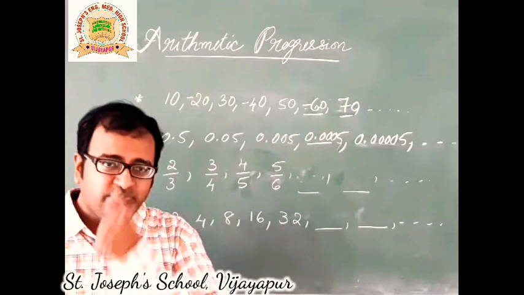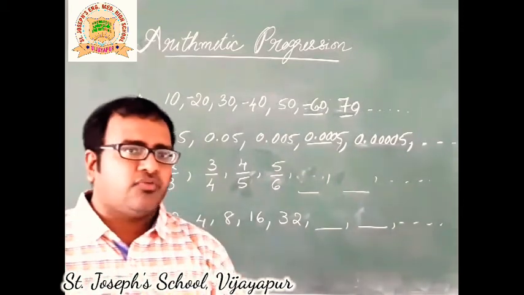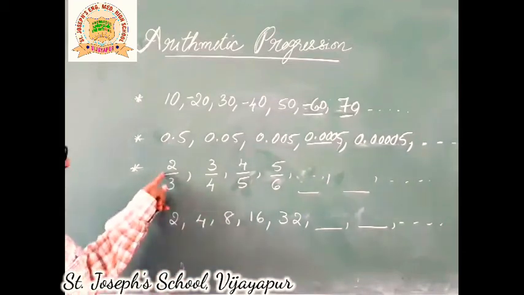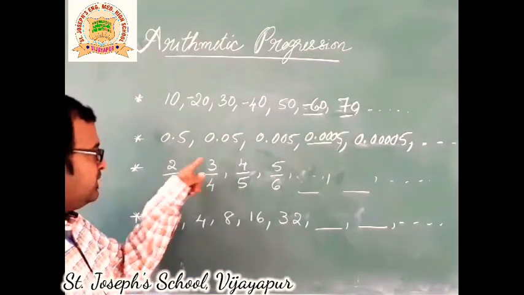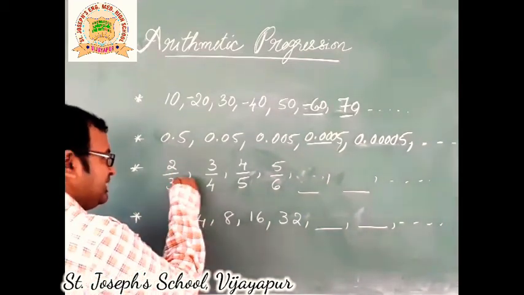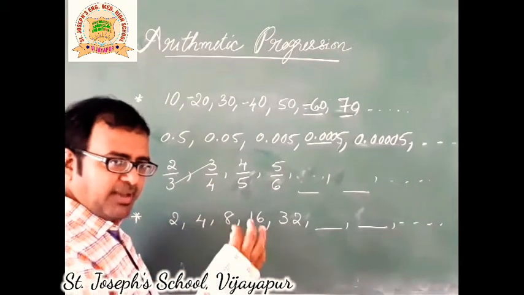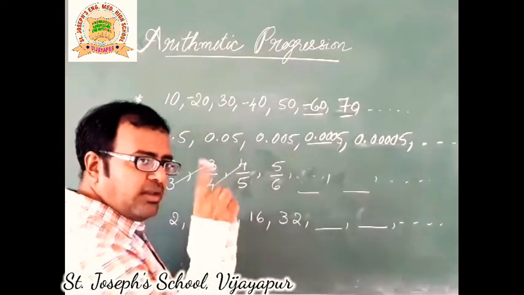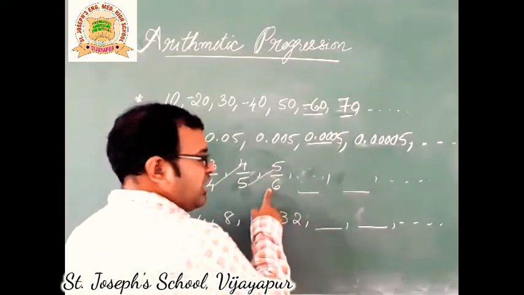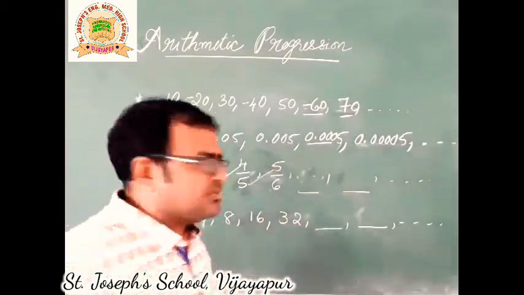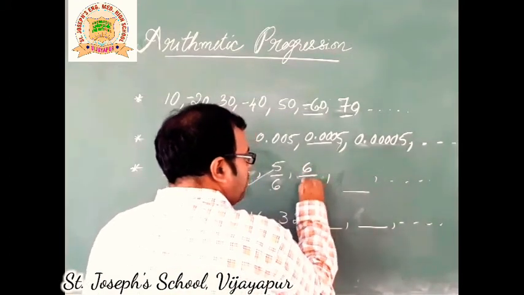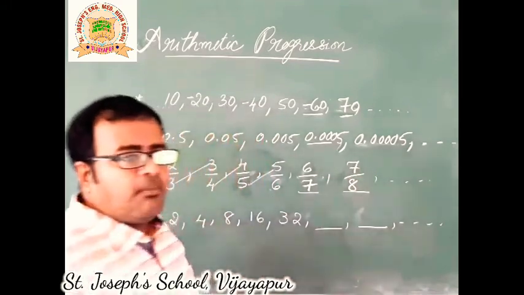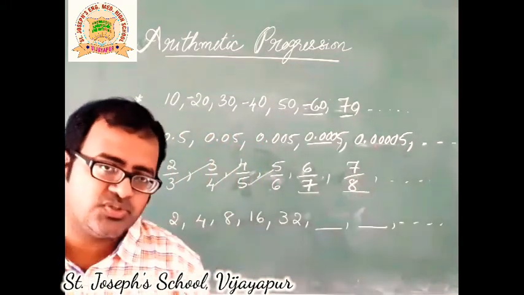Next number. Maybe a little bit difficult, but still you can do it. 2 upon 3, 3 upon 4. You can see the number gets repeated. There's a pattern there. 4 upon 5 starts with 4, incremented by one. Then 5 upon 6. What are the next two numbers? 6 upon 7 and 7 upon 8 and it continues.